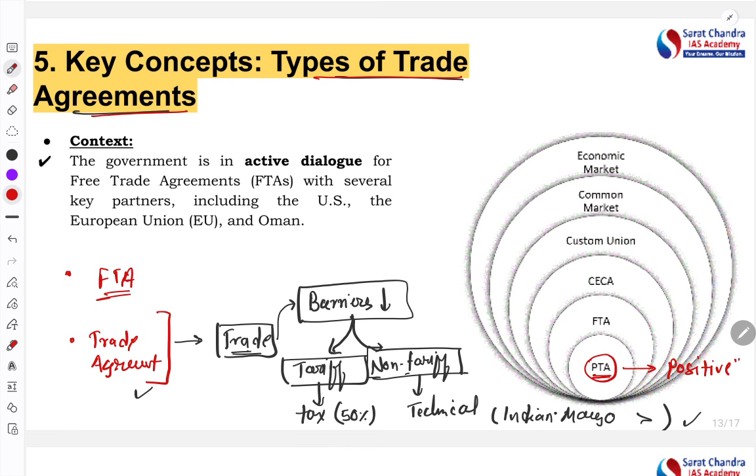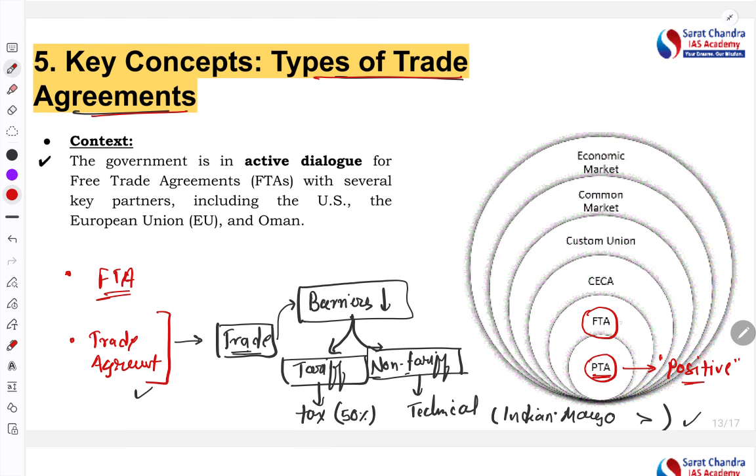Positive list means these are the areas or products, or segments, where the tariffs will be reduced. So this is the lowest level of trade agreement, where we decide, okay, these are the lists where we will reduce the tariff, right?